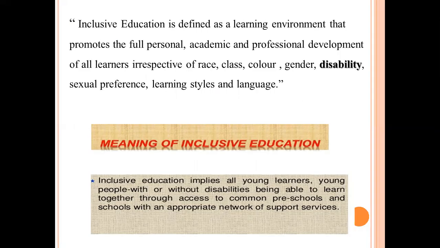Here is one another concept of inclusive education. Inclusive education implies all young people with or without disability being able to learn together through access to common preschool and school with an appropriate network of support service.